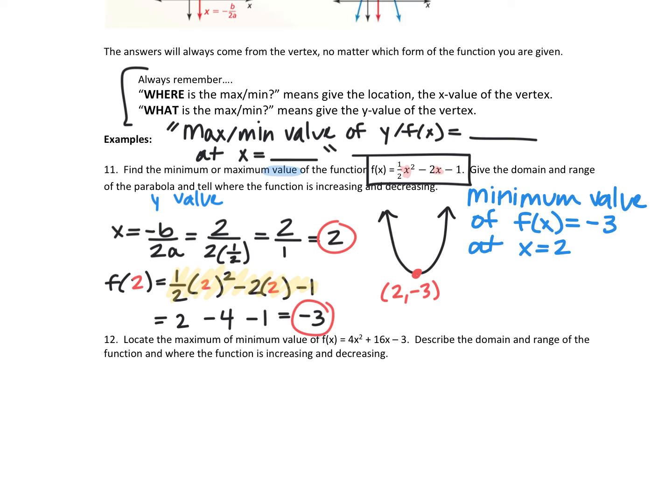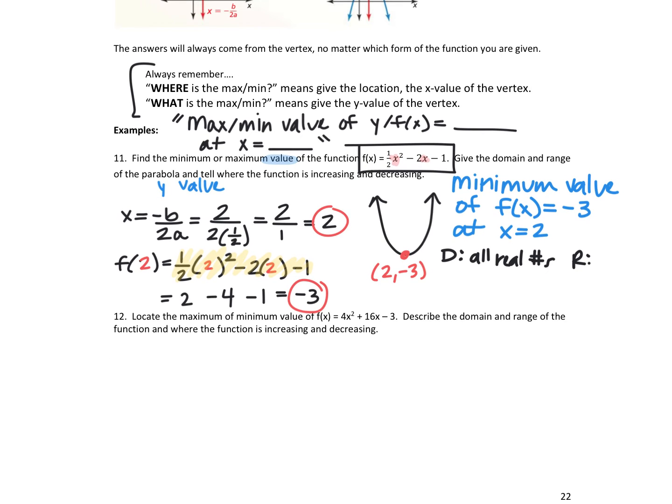So that's your sentence that we want, and then I'm also asking for this other key information, which we have done so many times now. Domain, range, increasing, decreasing. Domain, from left to right. It never stops. What do we say? All real numbers. So you can do this fancy R, or I guess I could write it out a little bit. All real numbers. The range goes from -3 and up. I'm going to write it in inequality notation this time. Y values greater than or equal to -3, or you can put it in interval notation, but I will do that for the next one.